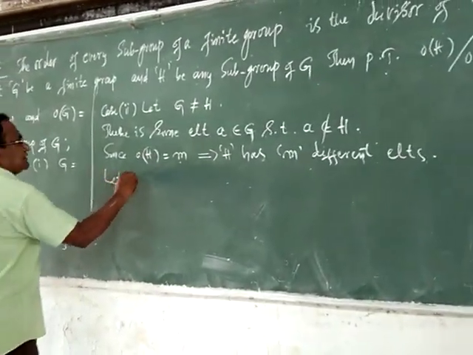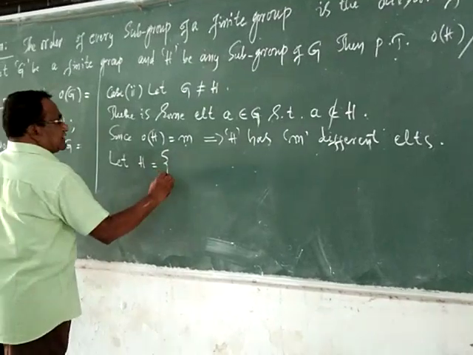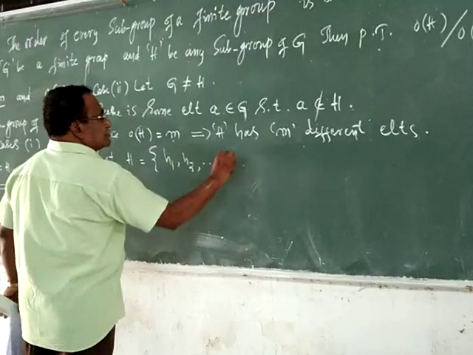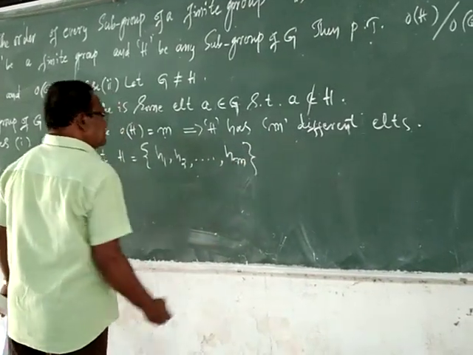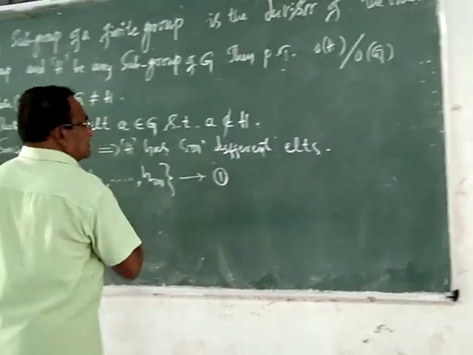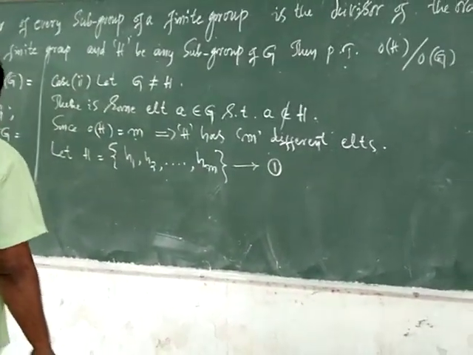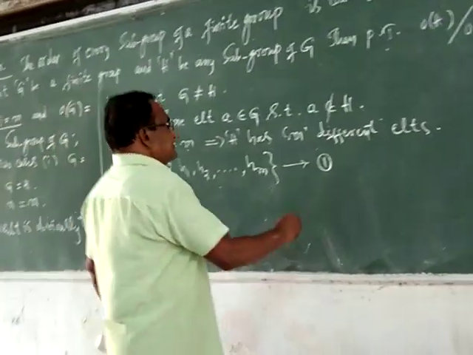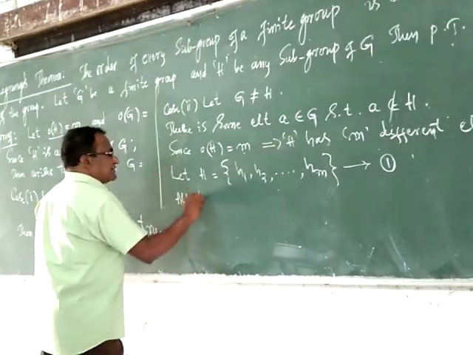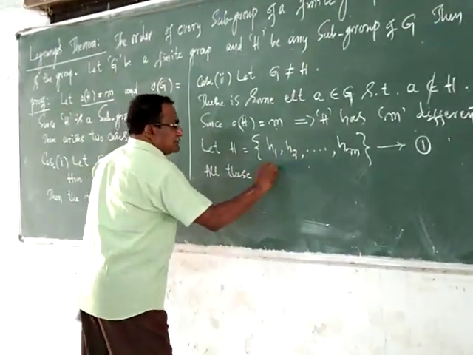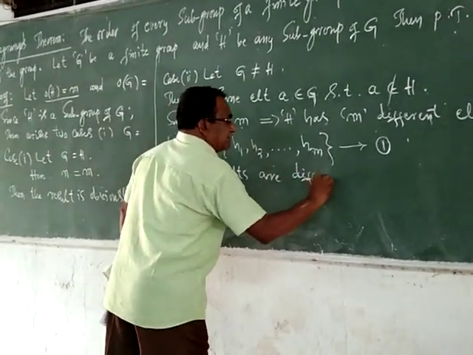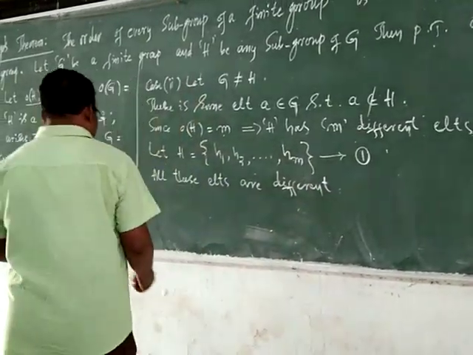Let me take H equal to the set of all elements of this type, say H1, H2, and so on, HM, where of course all the elements of H are different. Call this result number 1. All these elements, you must note here, are different.